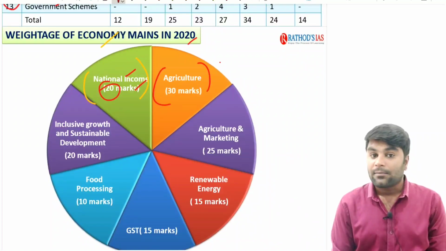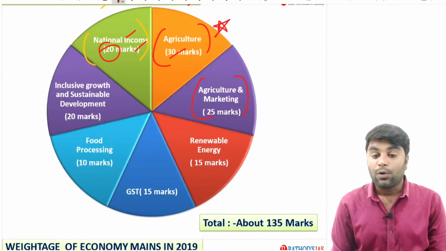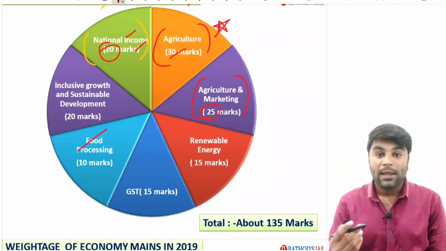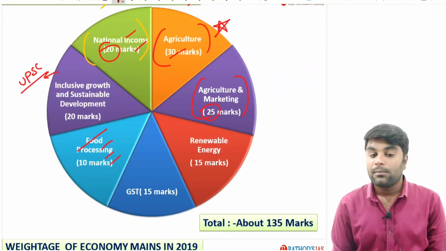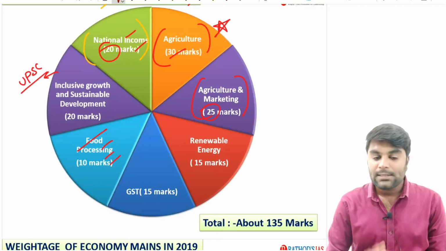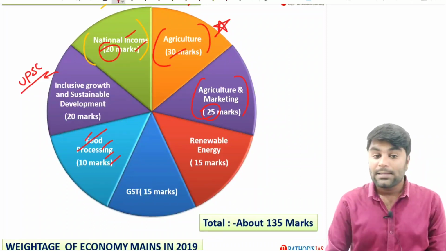From agriculture, which is a very important topic in UPSC, questions worth about 30 marks were asked. From agriculture and marketing, the weightage was about 25 marks. And from food processing, you might have already seen a glimpse in your UPSC mains syllabus. Just look at these topics, bear with me, and you are going to clearly understand all of them in the rest of our classes.